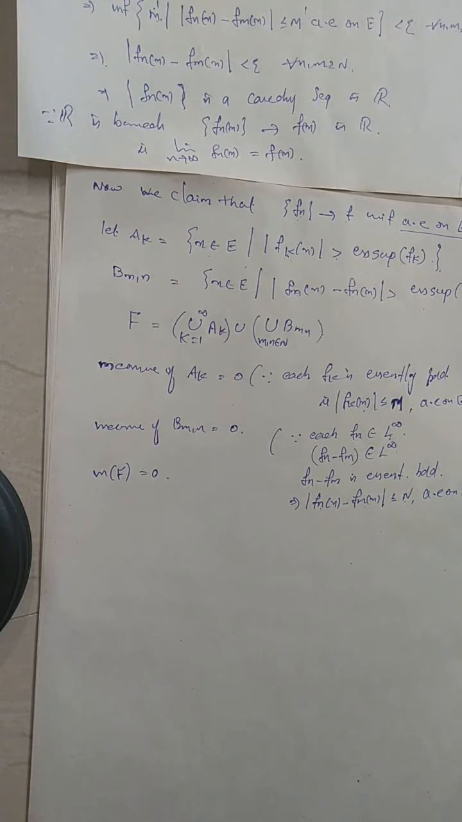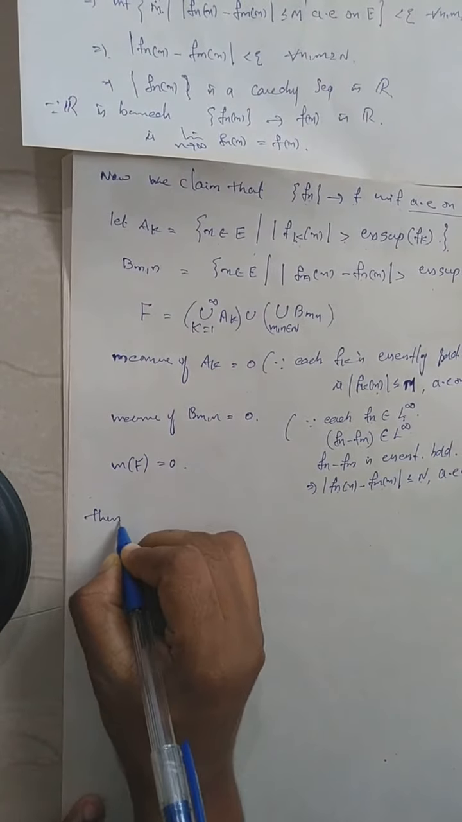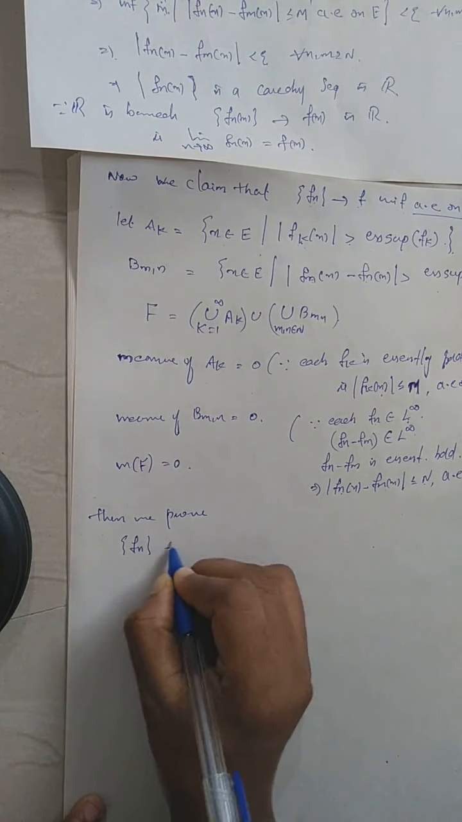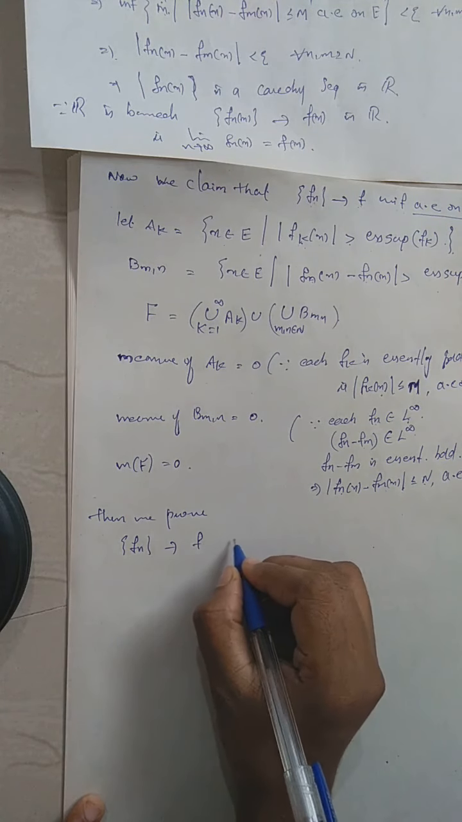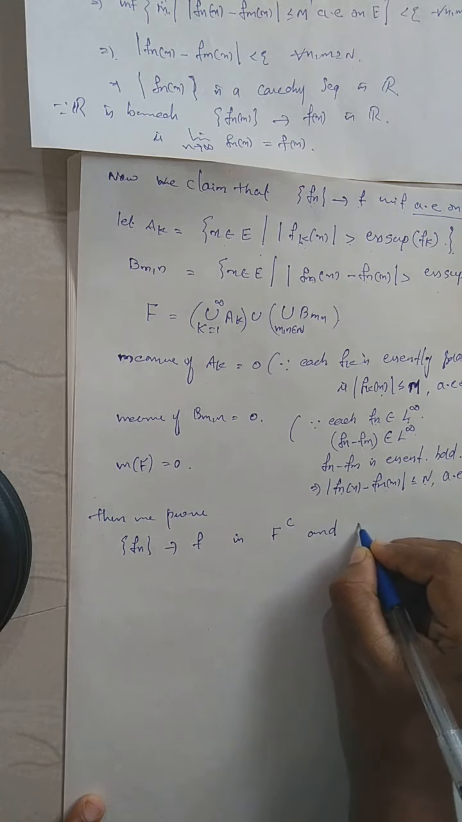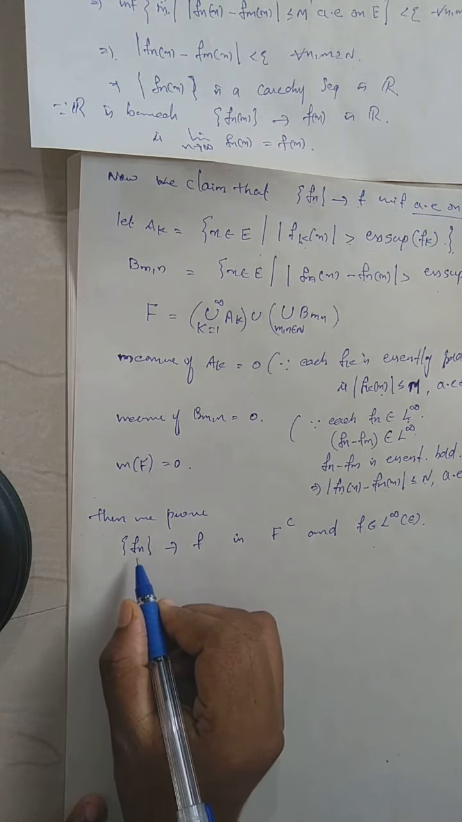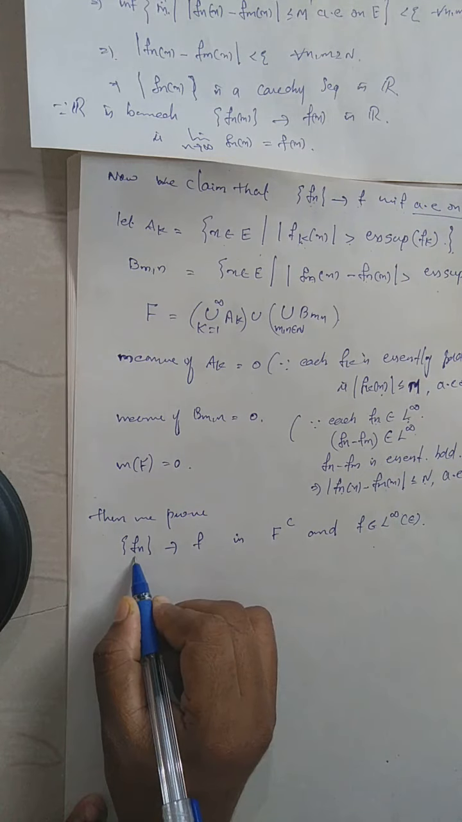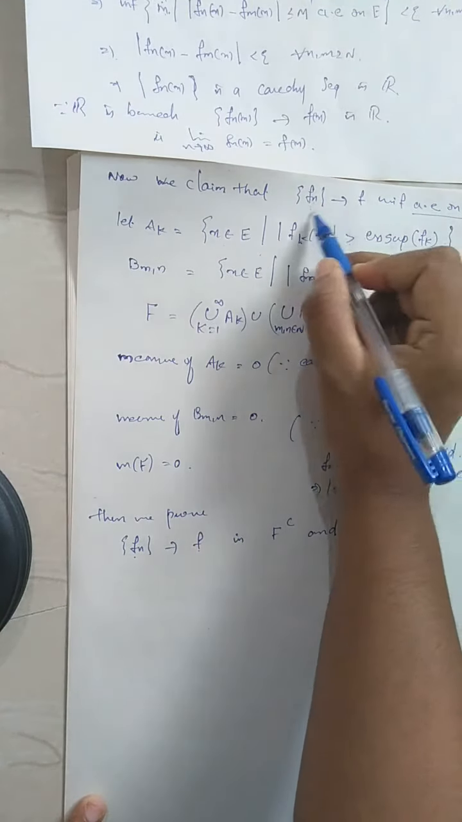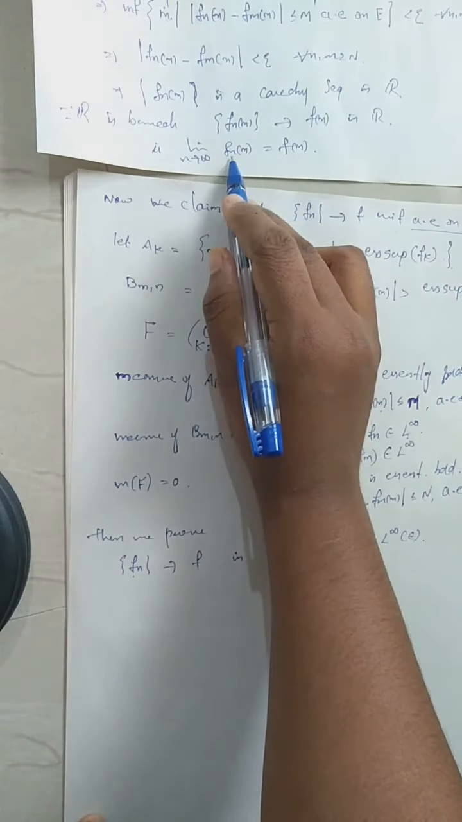Now we are going to prove that our sequence Fn converges to F in F complement, and this F belongs to L infinity of E. We have taken the Cauchy sequence Fn. Now we have a function F, because Fn converges to F uniformly almost everywhere on E. This we need to prove, and this F is defined by the limit as n tends to infinity of Fn(x) equal to f(x), pointwise convergence.